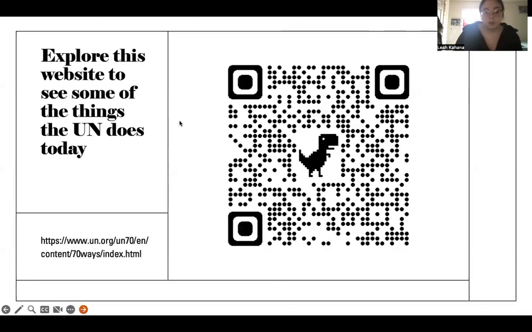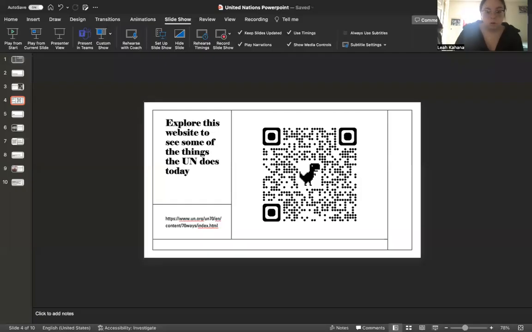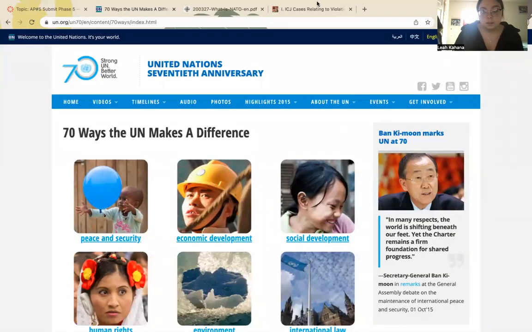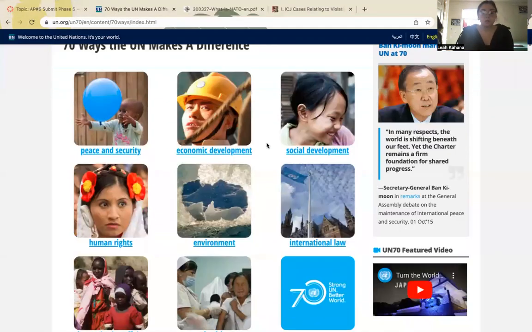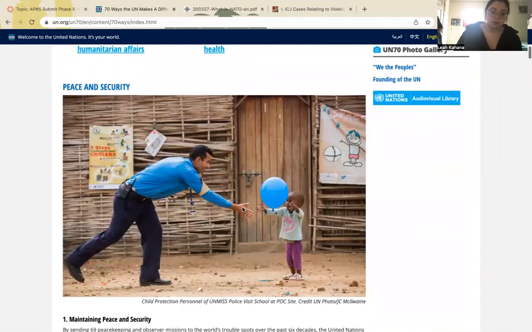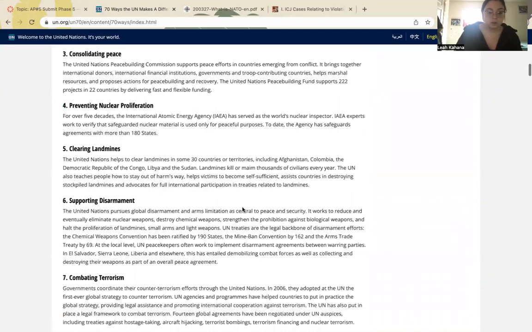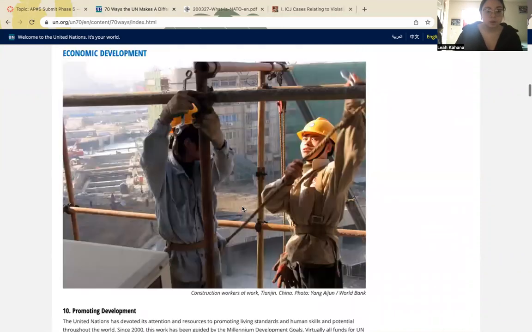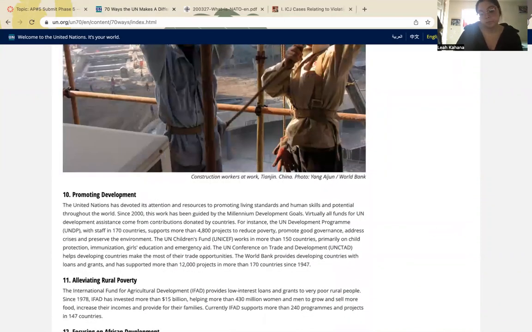All right. So we're going to explore this website just to see some of the things that the UN does. So you can scan this QR code. This is what you guys are going to be looking at. And you can choose any one of these you want that you think is interesting. You can talk about this with your classmates at your table.